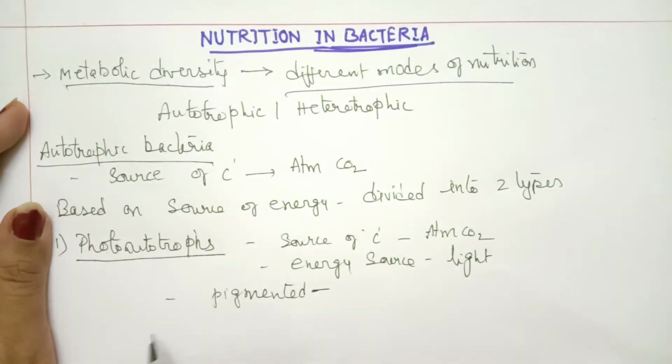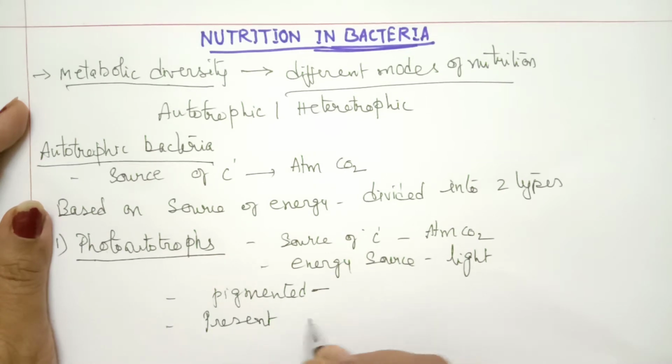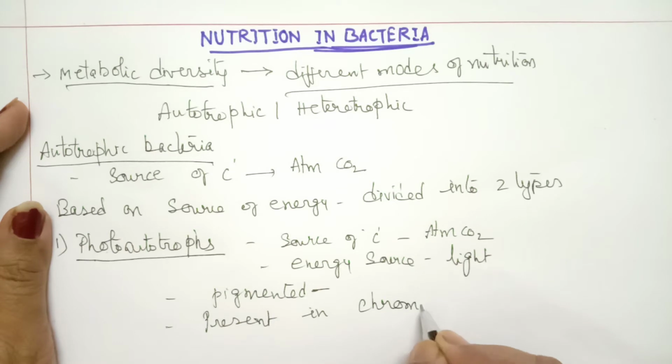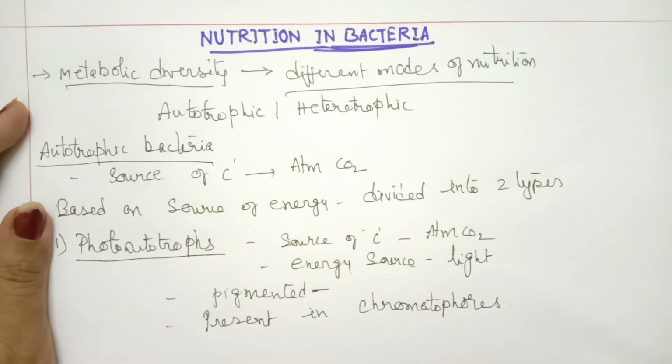And where are these pigments present? Pigments are present in special structures called chromatophores. Earlier in the structure we discussed what chromatophores are.